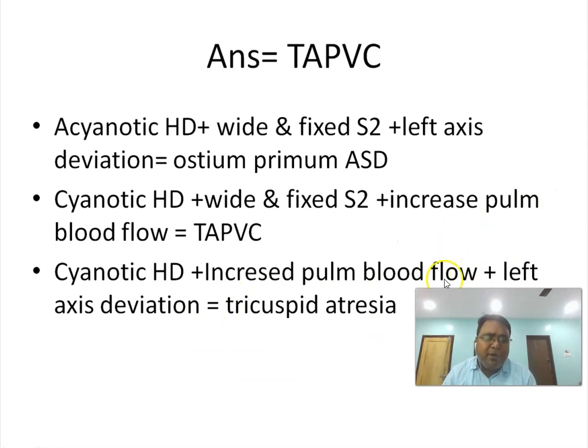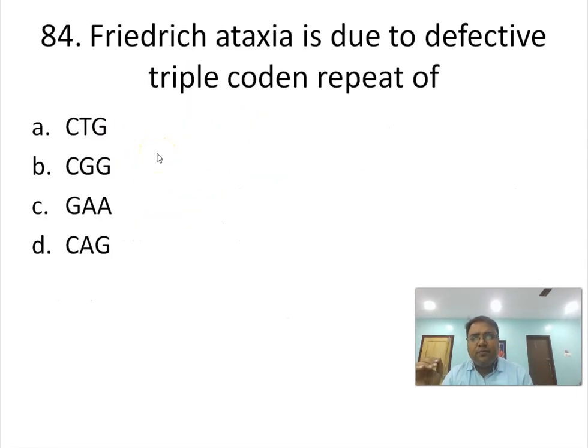So the examiner may put the question like that: with features of left axis deviation, then the answer would be tricuspid atresia. With features of ASD, cyanotic heart disease, increased pulmonary blood flow, then the answer is TAPVC. Acyanotic heart disease with features of ASD, that is with left axis deviation, the answer is ostium primum type of ASD. Friedreich's ataxia is due to a defective triplet codon repeat.